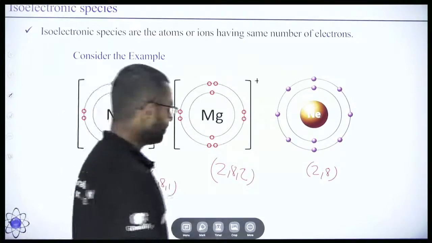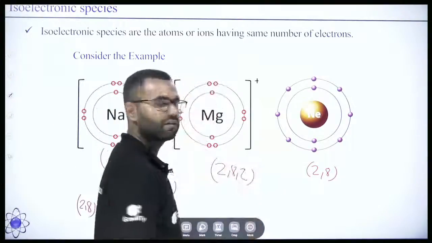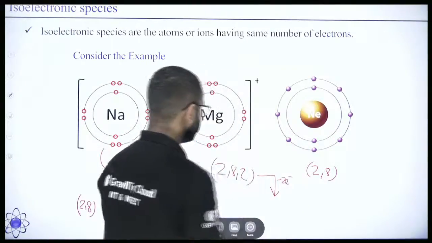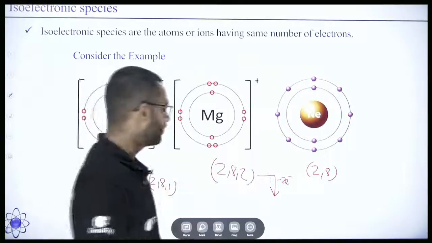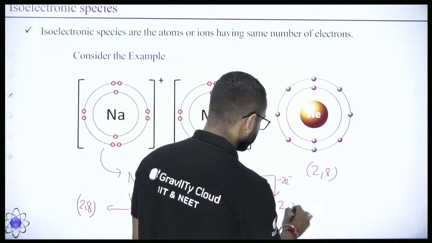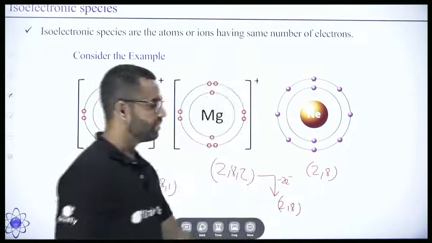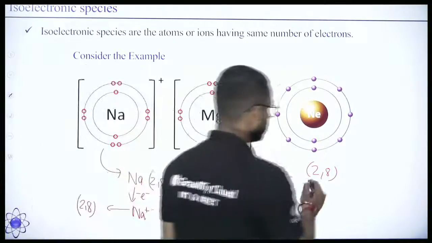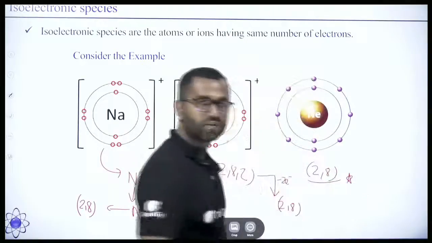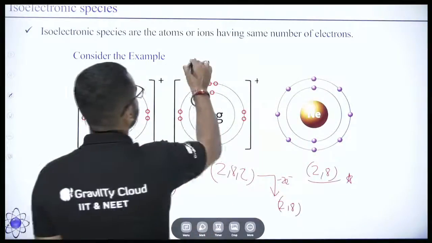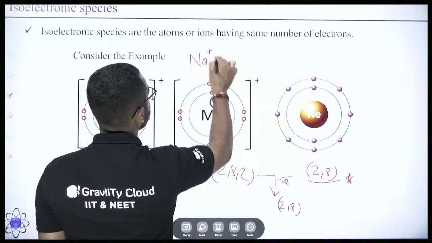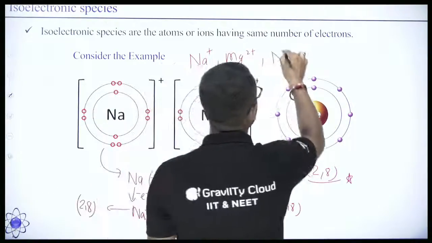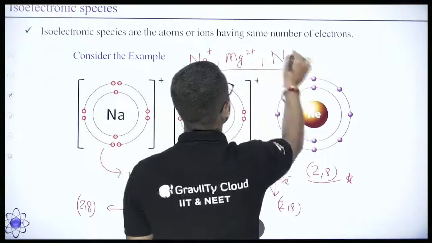Magnesium has 12 electrons, so if it loses 2 electrons, it will again form 2, 8, that means 10 electrons. In case of neon, it already has 10 electrons. So Na+, Mg2+, and neon are isoelectronic species.